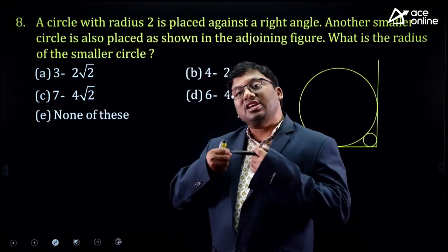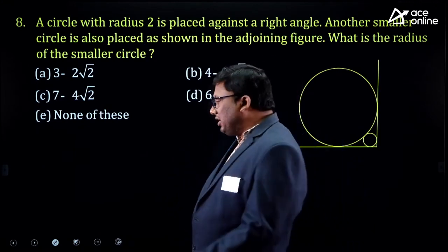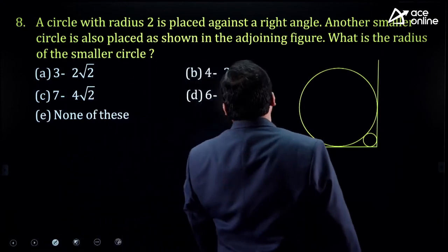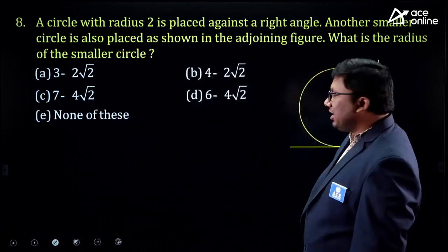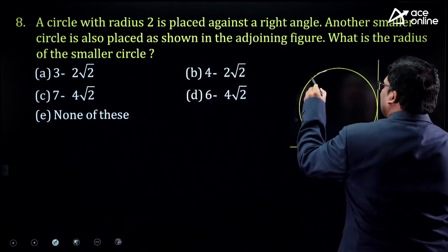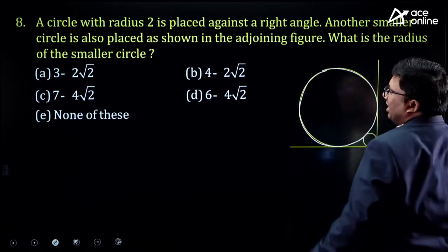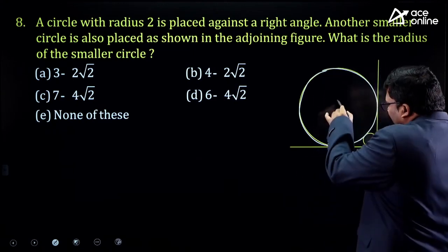Sir, can we use these logical ways in geometry and mensuration? Definitely yes, sir. See this question. A circle with a radius 2. There is a bigger circle, which is touching the axis.